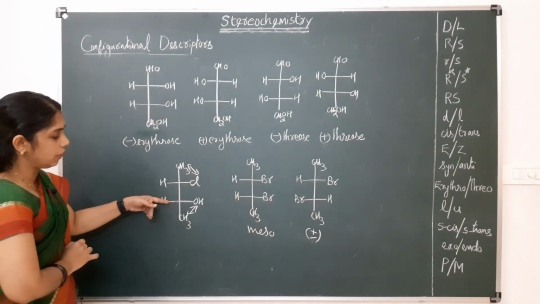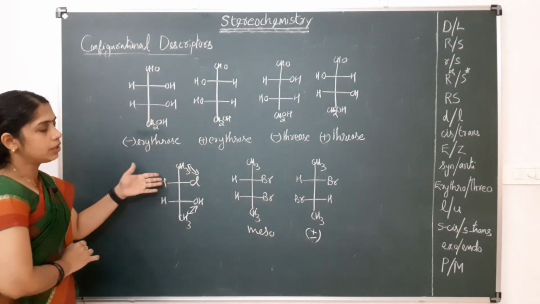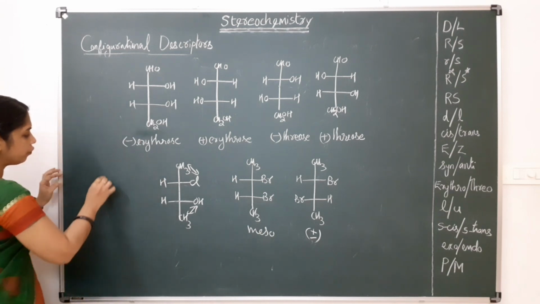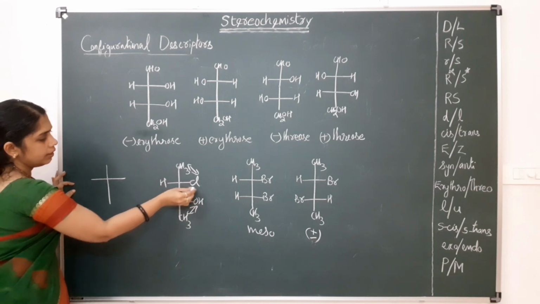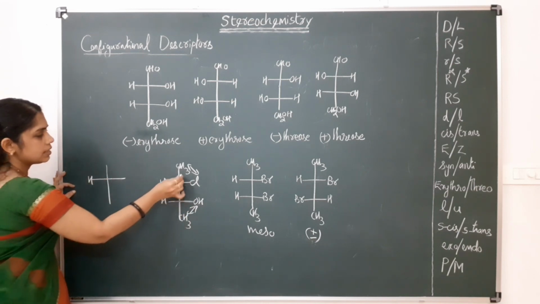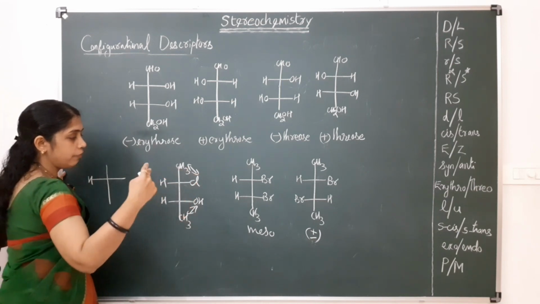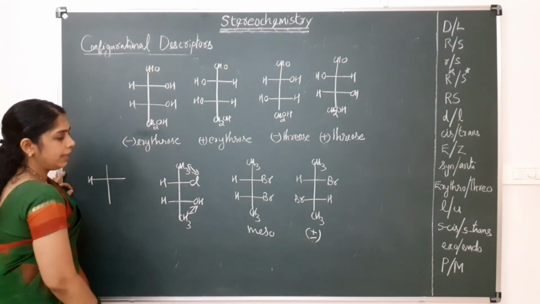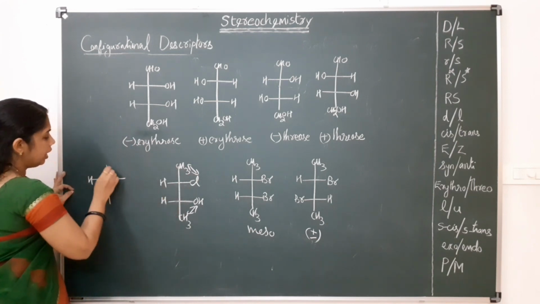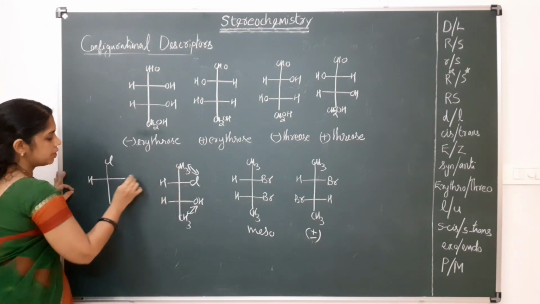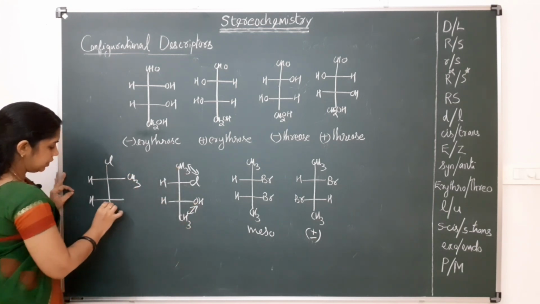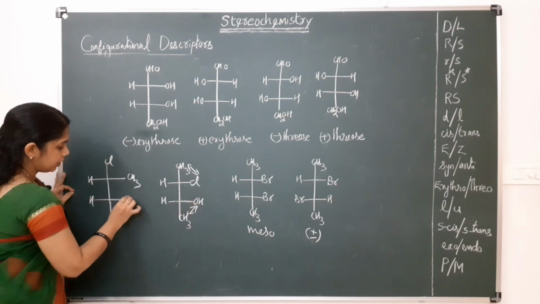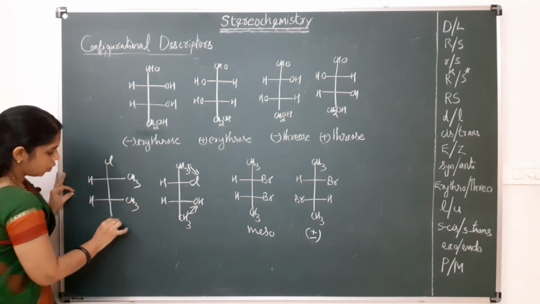And what about this compound? This is also not symmetric. So this has erythro or threo configuration. In order to find whether it is erythro or threo, we can rearrange. If we make two rearrangements, that will not make any change to the molecule. So if we rearrange, like Cl comes here, CH3 comes here. Okay, if we rearrange like this, here comes CH3 and here comes OH.